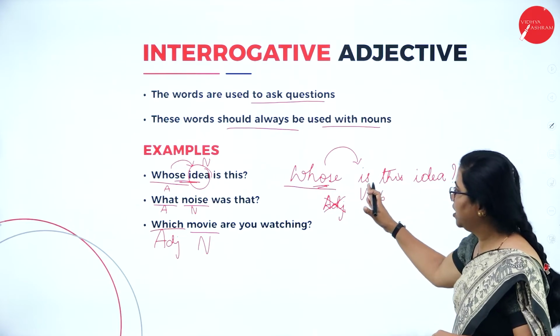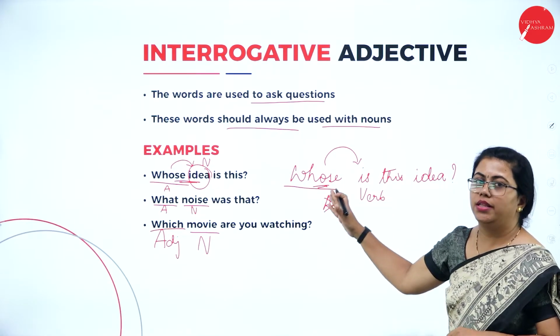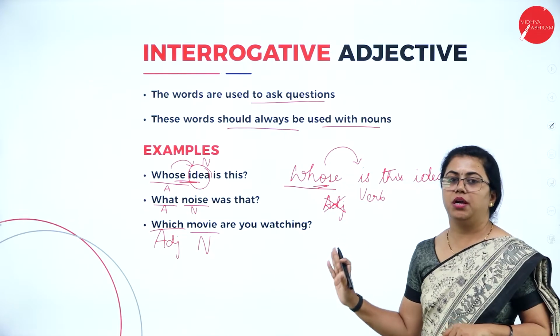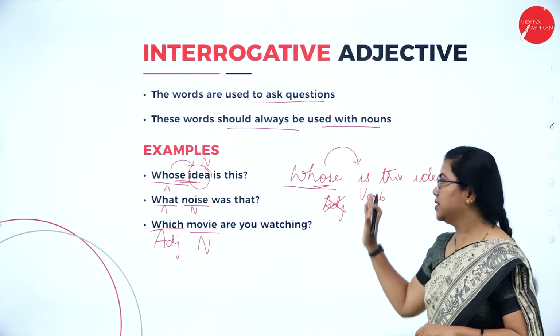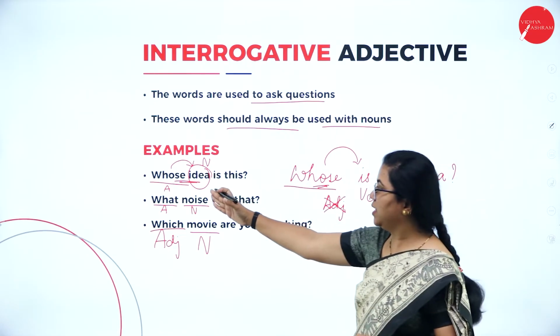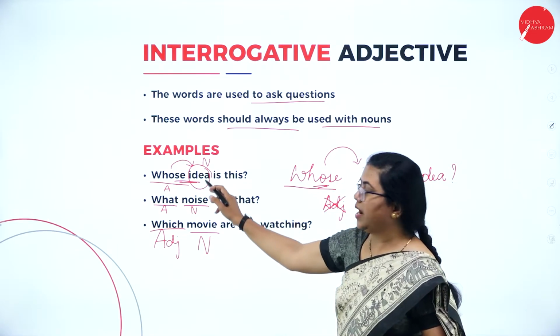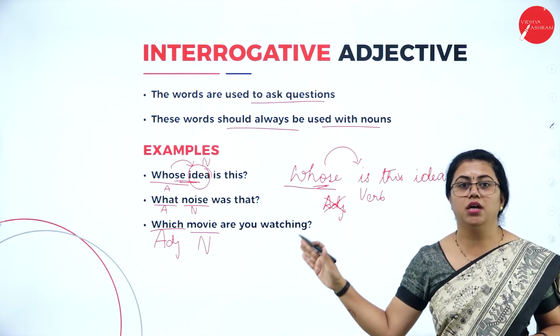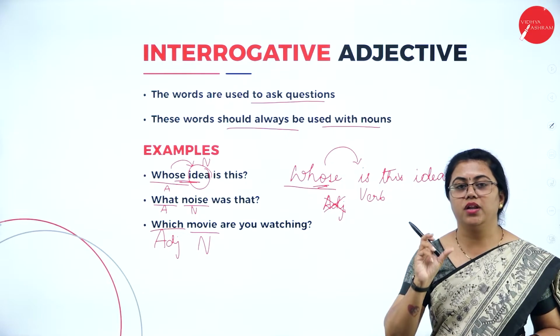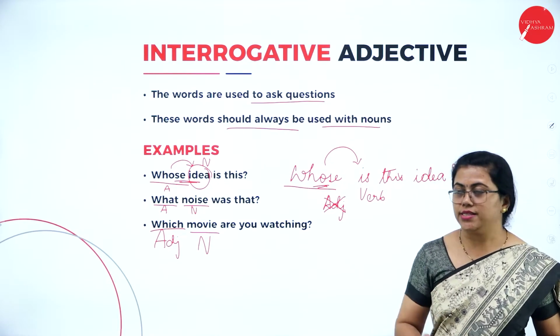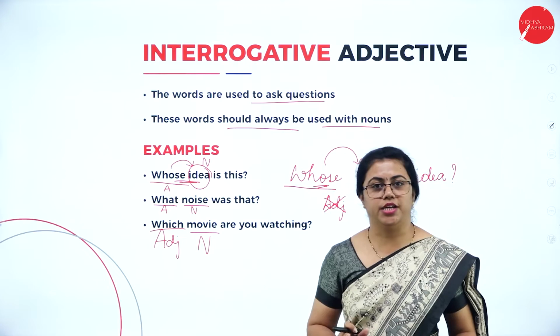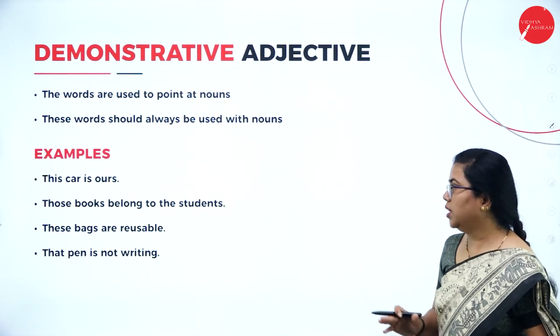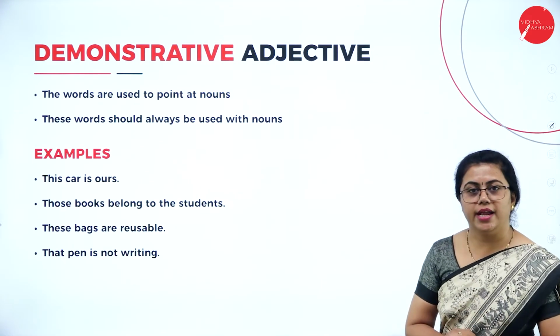If you are using a verb after the interrogative word, then obviously it will not become an interrogative adjective. It is a pronoun. So here you can see idea is a noun. Whose idea? You are using the interrogative word along with the noun, and then only it becomes an adjective. Okay, so let's move on to the next one, demonstrative adjectives.